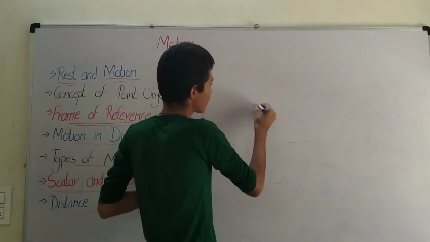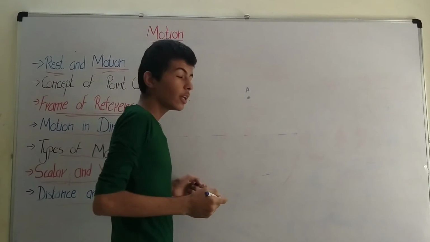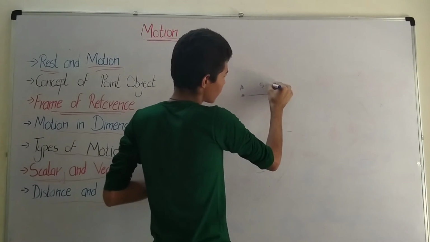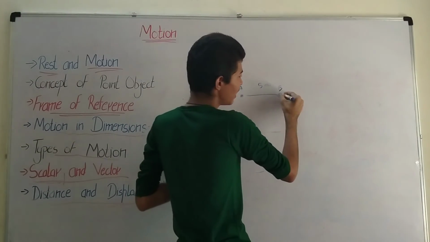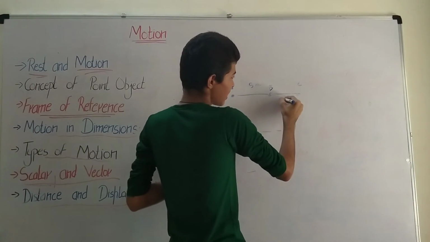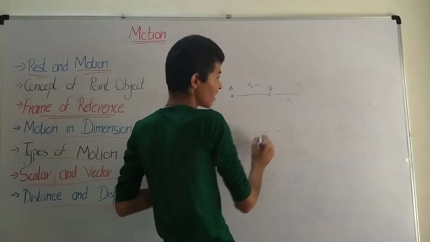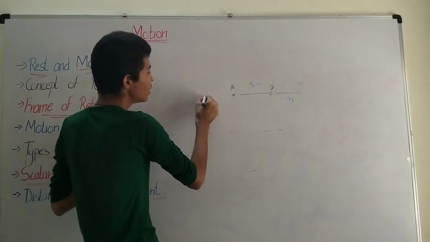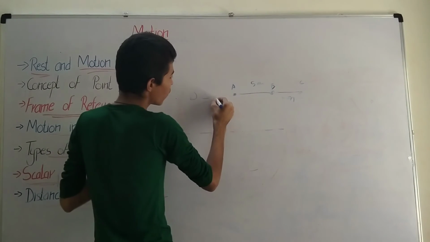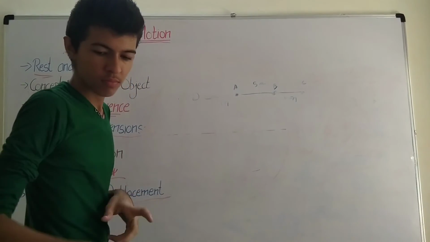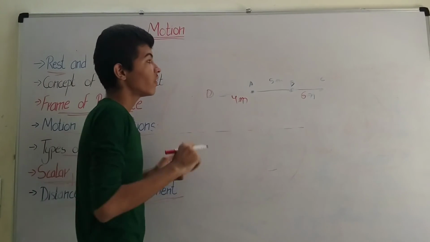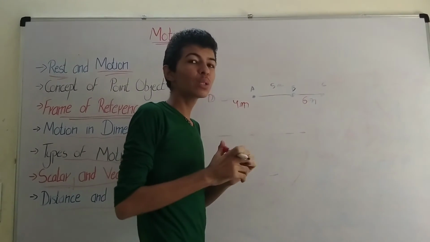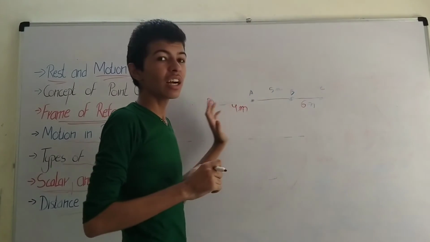So now this is a point A, and a body goes from point A to point B, which is 5 meters, and then it moves to point C, which is 6 meters, and after that it comes to the point B again, and then to A again, and then it goes to the point D, which is 4 meters away from there. So now what do we have to find out? We have to find out the displacement and the distance in each interval it has traveled.